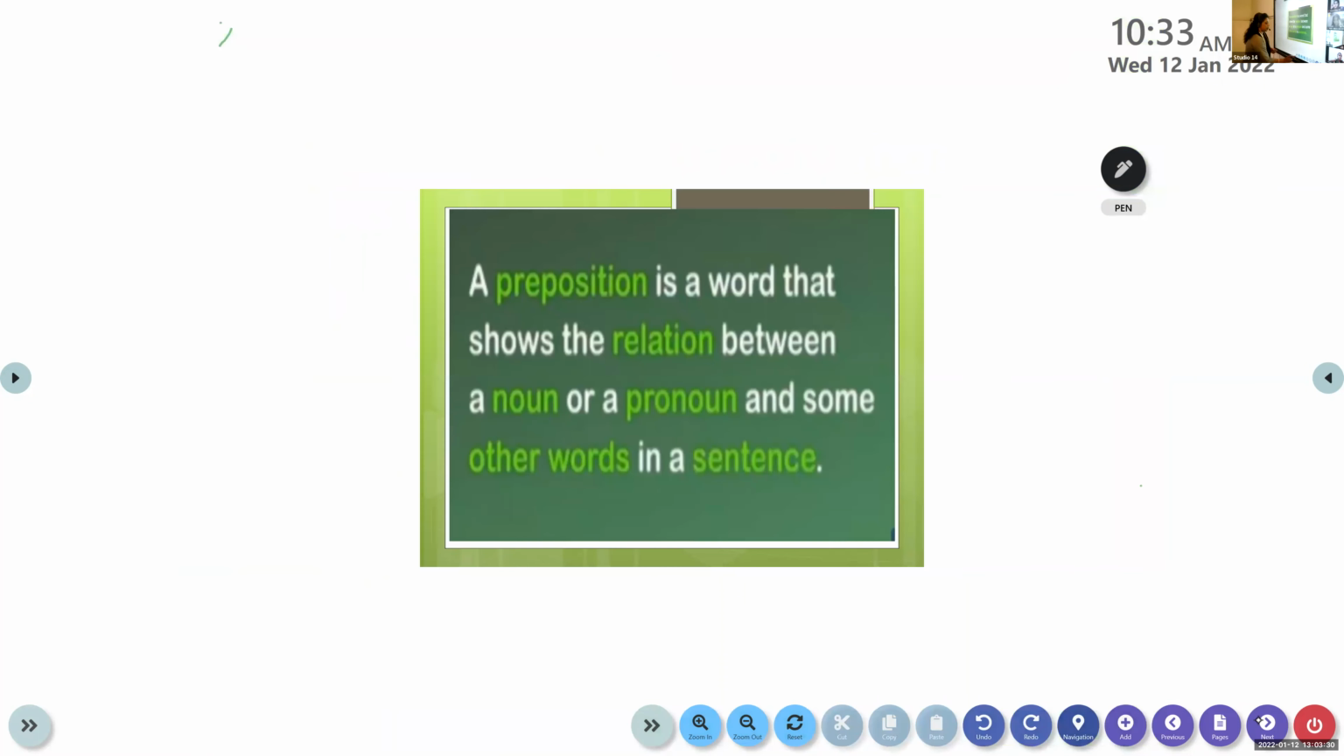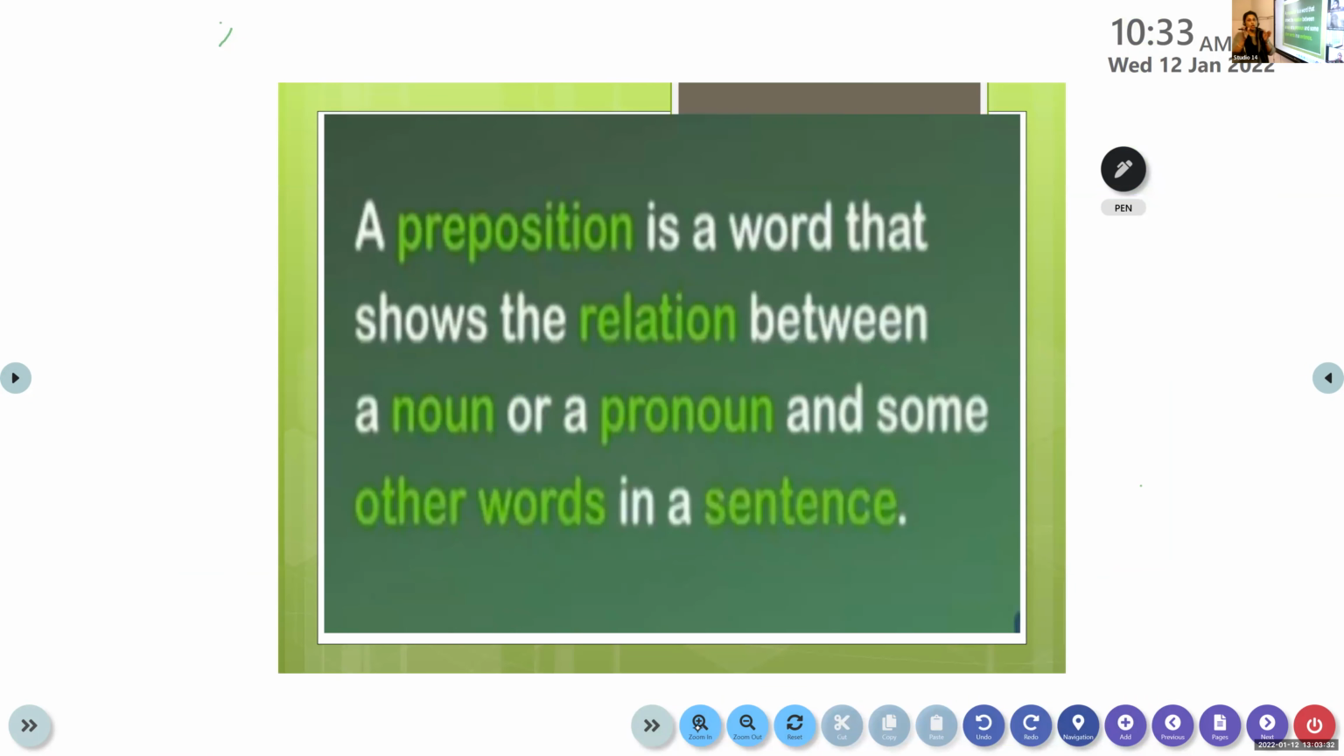Okay then. Now, it not only shows where the person, a place, or a thing is, it also tells us the relationship between the noun and the pronoun. Now, what is the relationship between you and the chair? What is the relationship between you and the chair? You are seated on the chair. That is the relationship between you and the chair. Clear to all of you now?